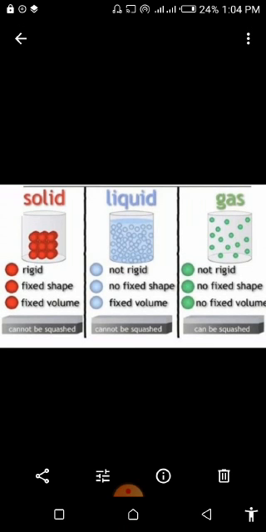The arrangement of particles in the gas, we can see that they have no regular arrangement. The particles are far away from each other, and they can flow easily and they can move easily. That's why they are compressible, and they move freely at a high speed because they have a lot of space between them. That is why they do not have a proper fixed shape and do not have a proper fixed volume. And they have the highest energy as compared to the particles of solid and liquid.